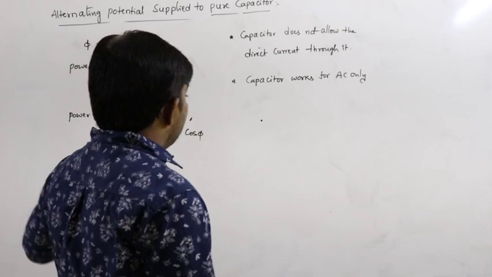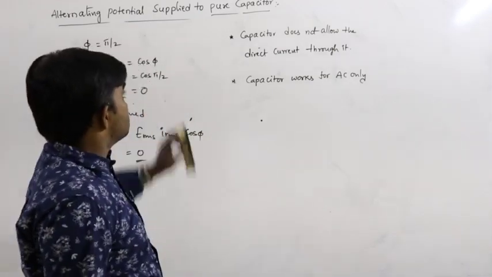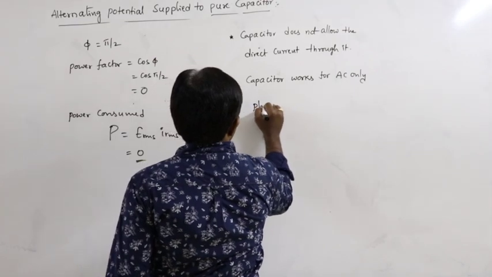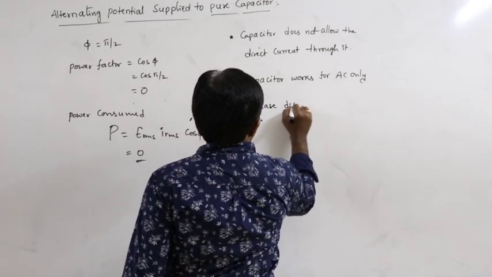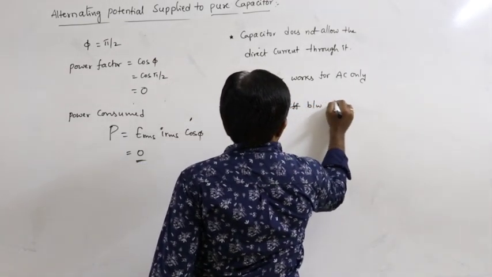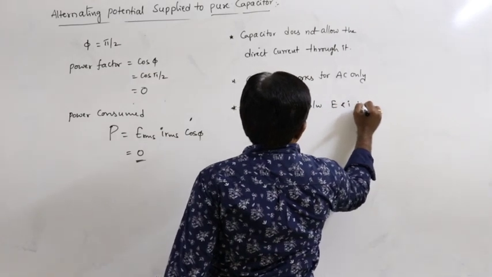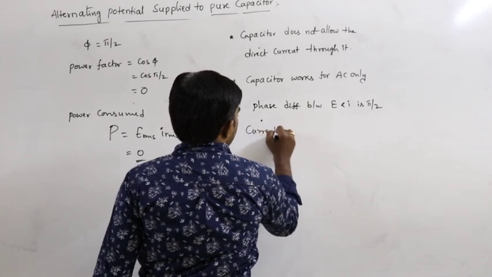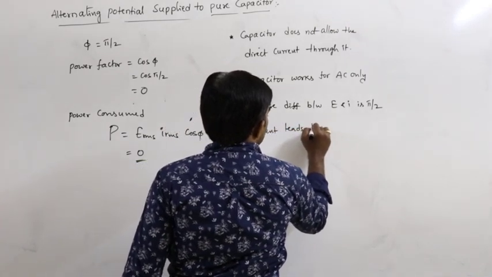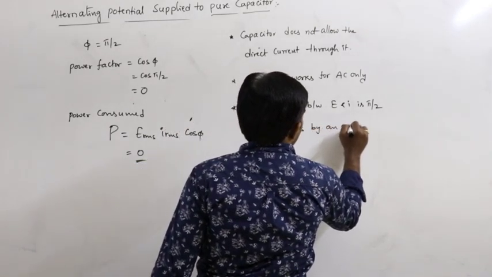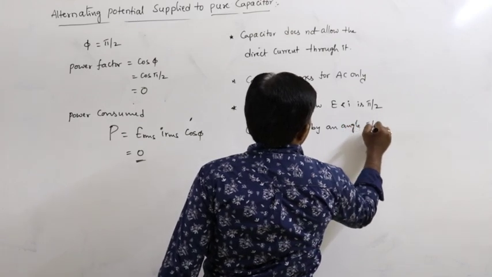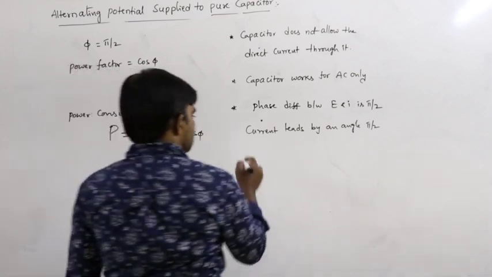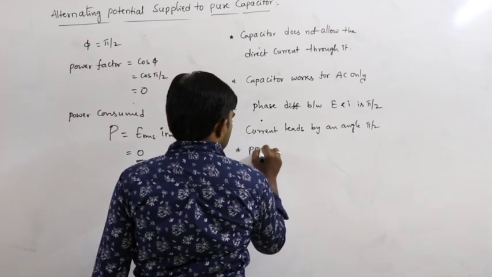Next, what are the main points you have to remember for a pure capacitor circuit? The phase difference between EMF and current is pi by 2. That means current leads the EMF by an angle pi by 2.